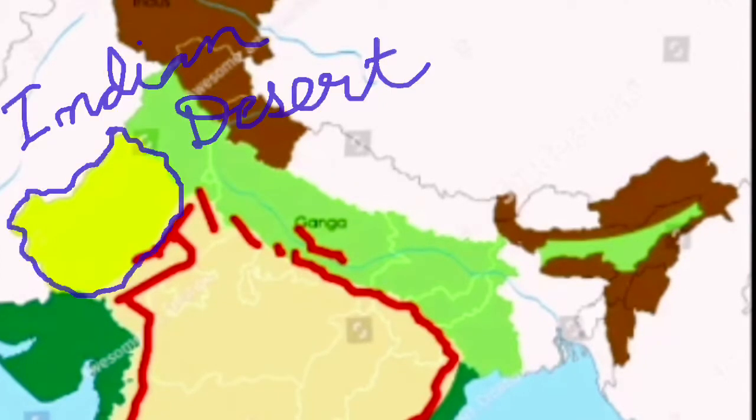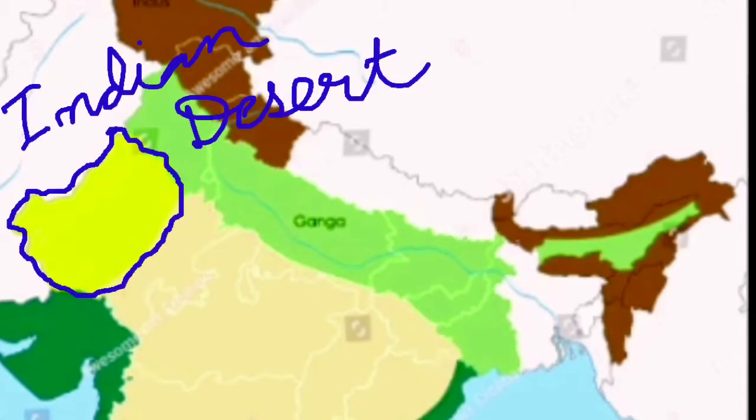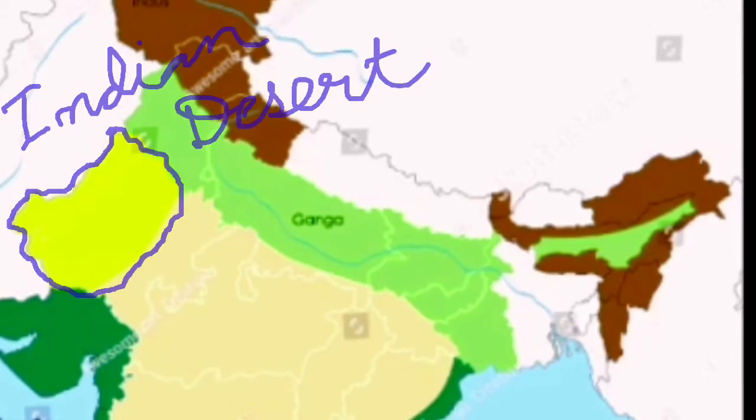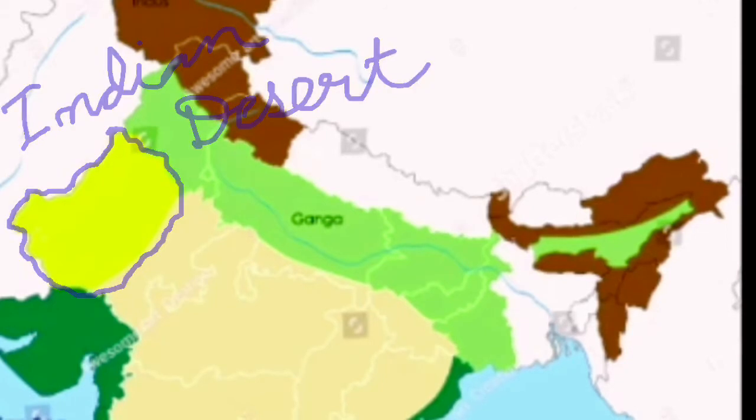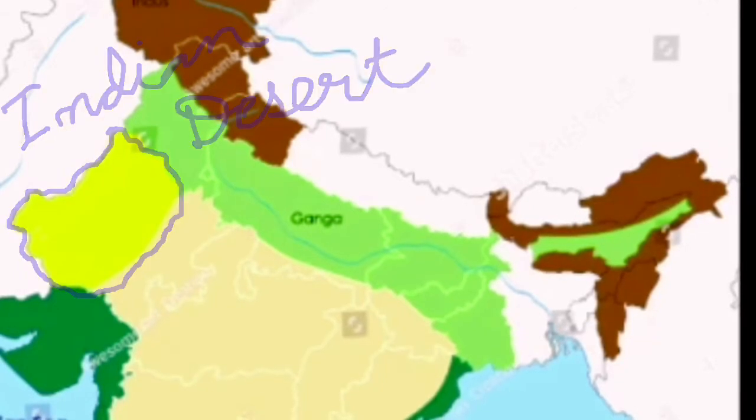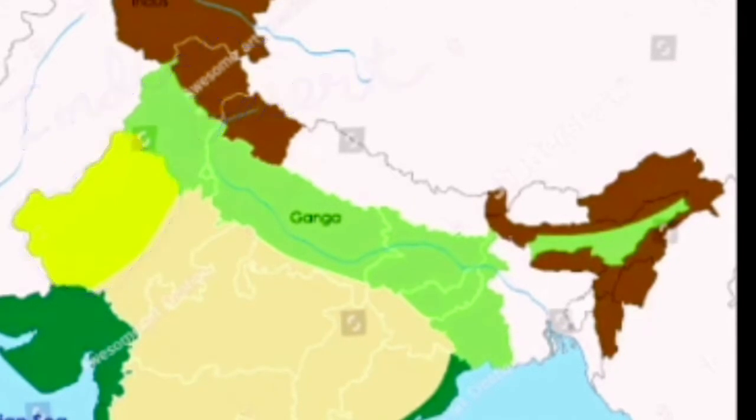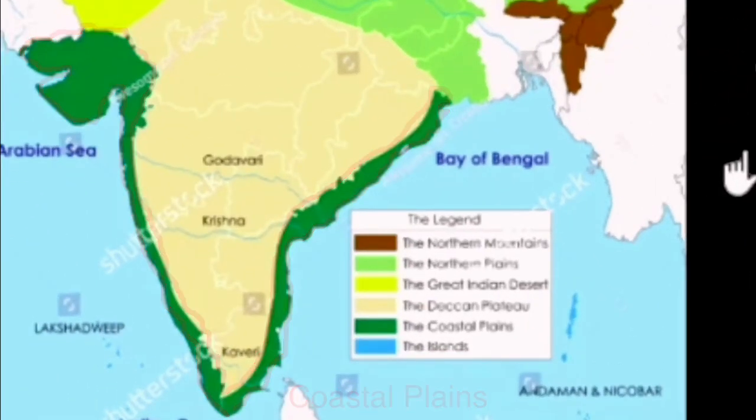Indian desert. This is the Indian desert, or we can say the Thar desert. Here you may be able to see this area, this yellow line. This is the Thar desert, also known as the Indian desert. So it has a different physiography other than the Ganga Brahmaputra plains or the northern plains. The next one is the coastal plains. Between the Indian Ocean and the peninsular plateau, there are the coastal plains.